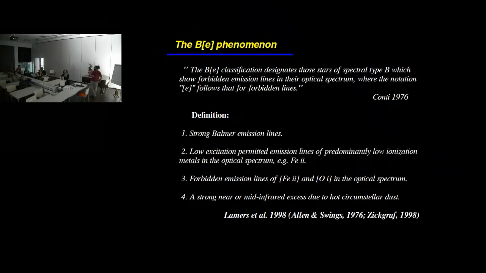Usually they also present a strong near or mid-infrared excess due to hot circumstellar dust. Of course, if somebody takes into account all these 4 points, he can find a variety of systems that can fulfill all of them at the same time.